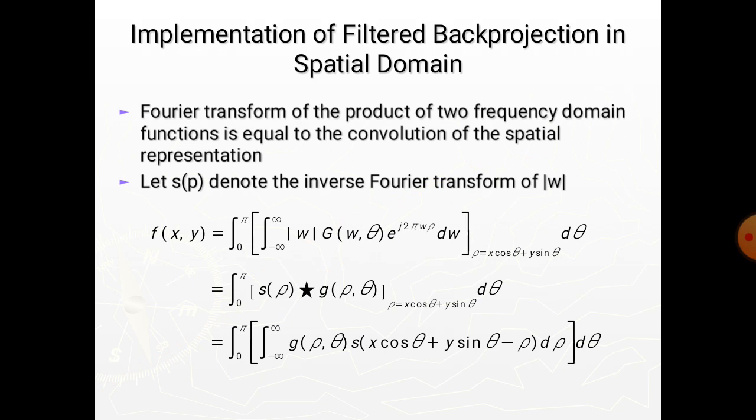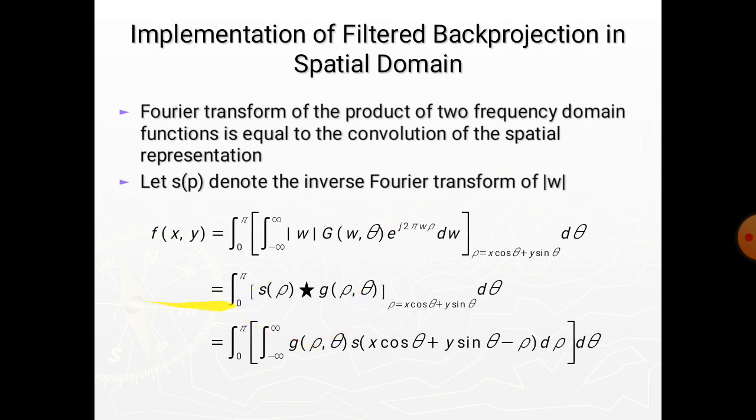So we will write this equation as the integral from 0 to π of the integral from minus infinity to infinity of |ω| G(ω, θ) e^(j2πωρ) dω. Here the star denotes the convolution.